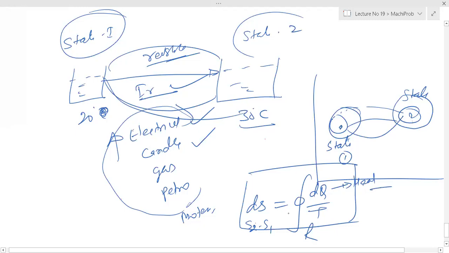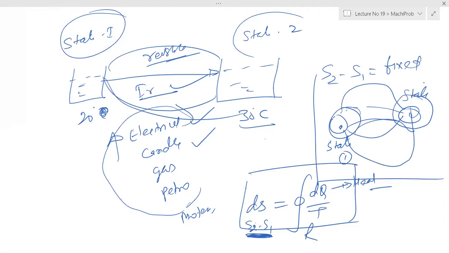But we calculate using the reversible formula, because we are interested only in S2 minus S1. So S2 minus S1, the change in entropy, will remain fixed, whether this way or that way. The difference between two states will never change. Right now, we can use any formula, whether reversible or irreversible, because here we are interested in only states.